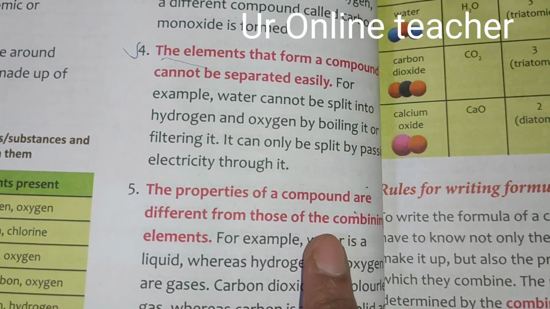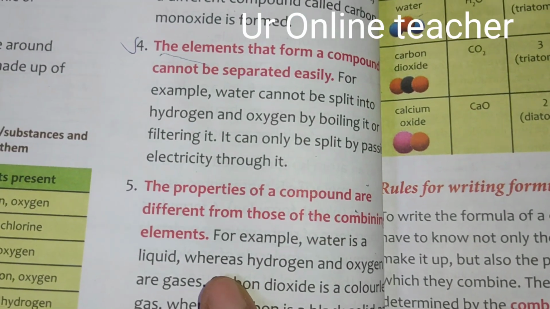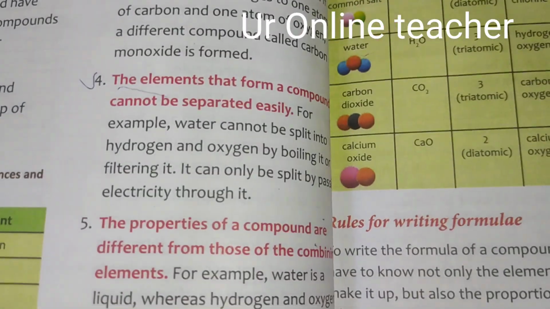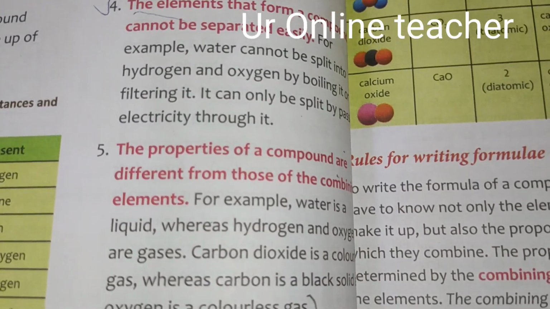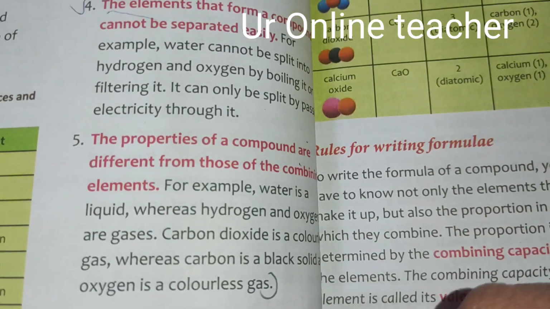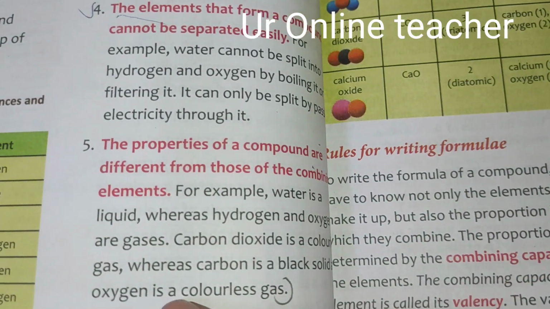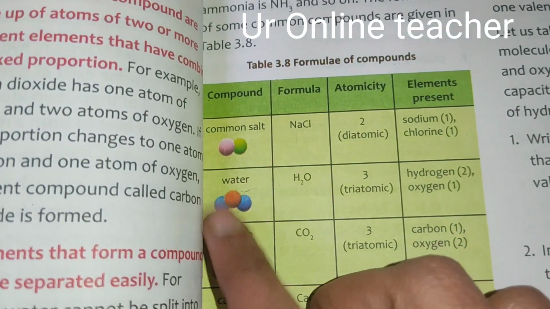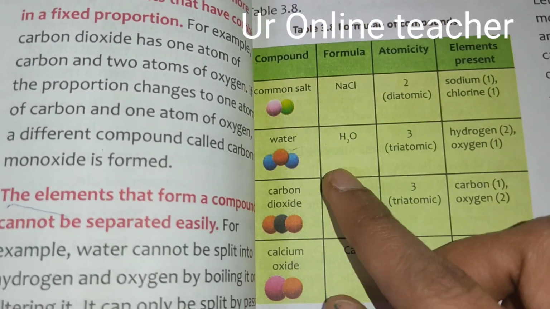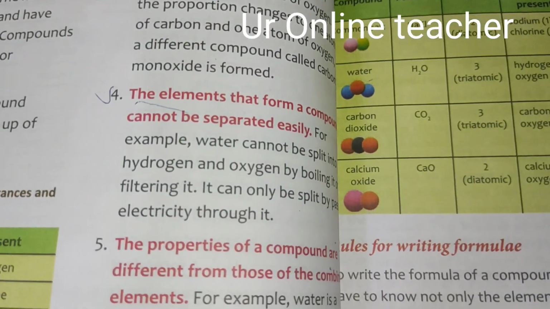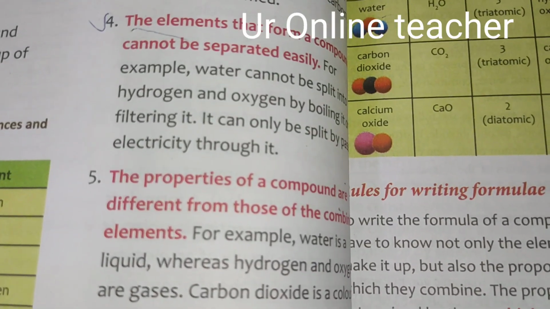The properties of a compound are different from those of the combining elements. So if we see water, it is a liquid, whereas hydrogen and oxygen are gases. Carbon dioxide is a colorless gas, whereas carbon is a black solid and oxygen is a colorless gas. So water has different properties compared to the elements it is made up of. Hydrogen and oxygen have different properties compared to the compound's properties.